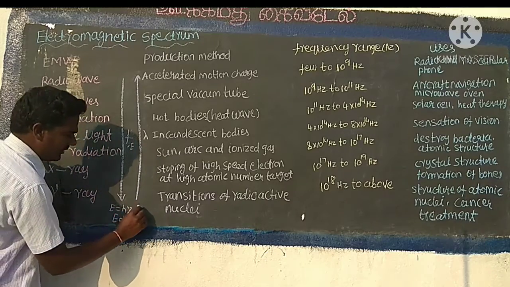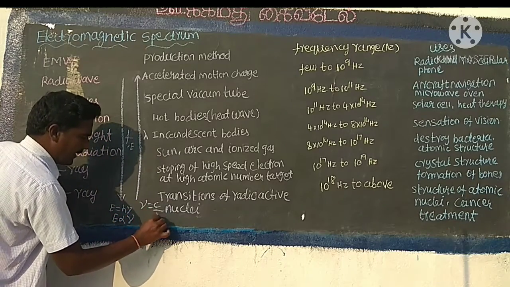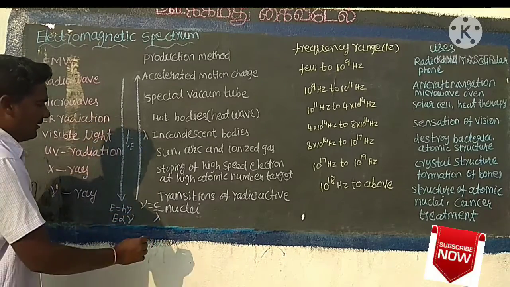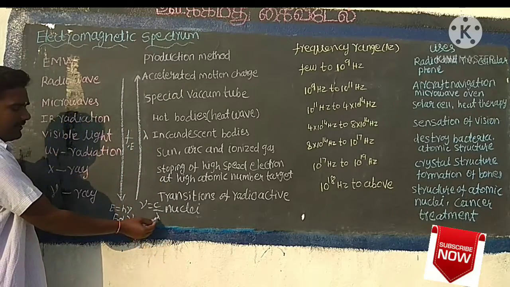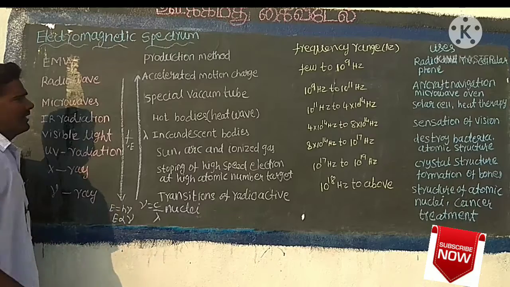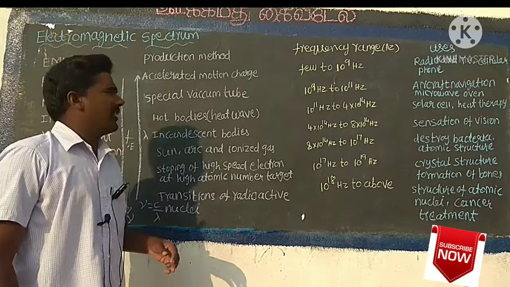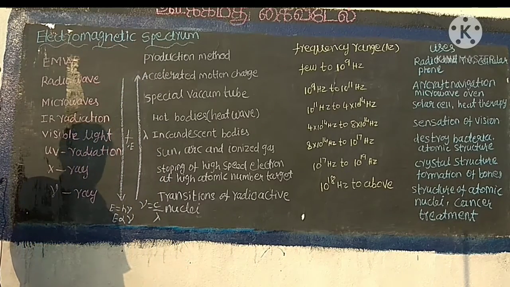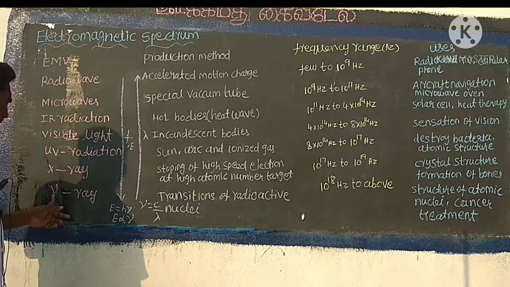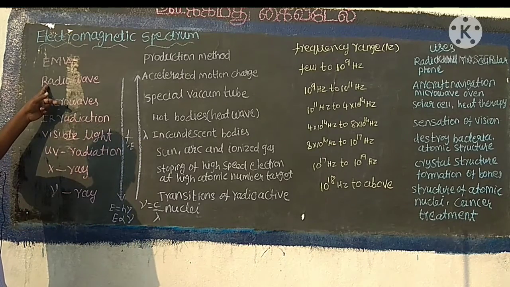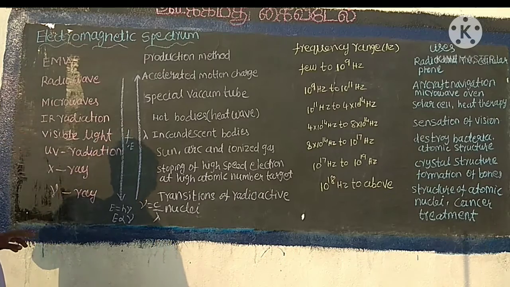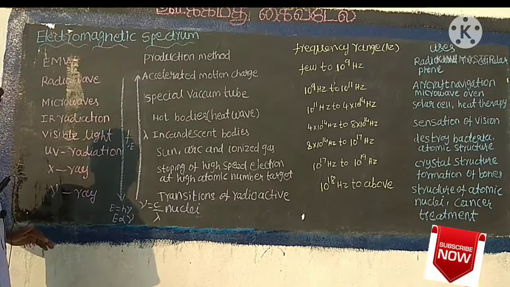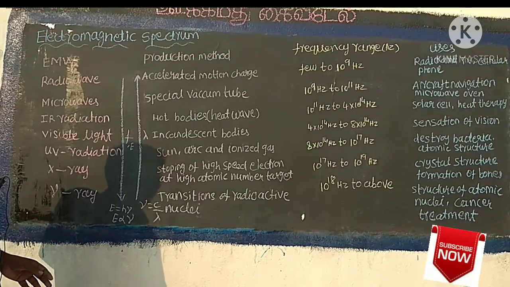We know another relation, nu equal to c by lambda. The frequency increase means the wavelength decreases. The wavelength increase means the frequency decreases. It may be asked in a one mark question, which of the following electromagnetic spectrum has the minimum wavelength? The minimum wavelength is gamma ray. The maximum wavelength is radio wave. Next, the maximum frequency is gamma ray. The minimum frequency is radio wave.